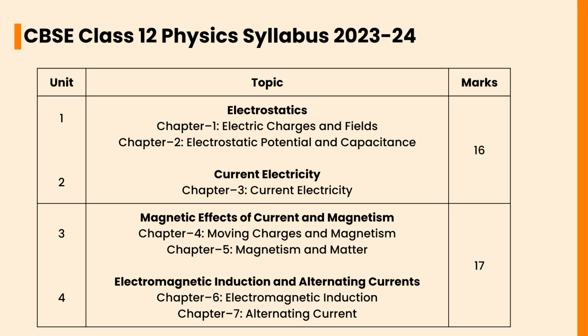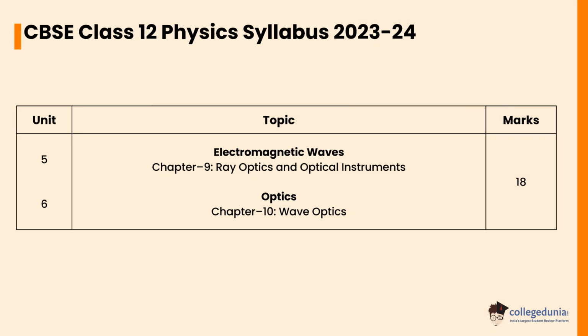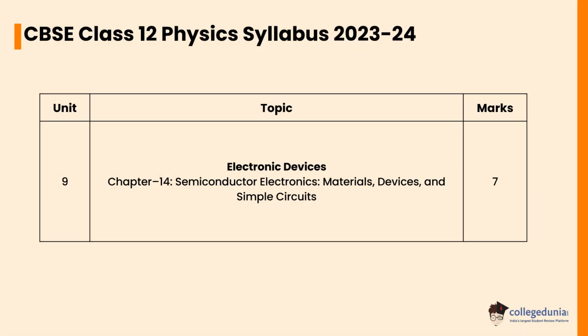In Unit 4, Electromagnetic Induction and Alternating Currents, the chapters are Electromagnetic Induction and Alternating Current, which carry a weightage of 17 marks. In Unit 5, Electromagnetic Waves, the chapter is Ray Optics and Optical Instruments, which carries a weightage of 18 marks. In Unit 6, Optics, the chapter is Wave Optics, which carries a weightage of 18 marks. In Unit 9, Electronic Devices, Semiconductor Electronics, Materials, Devices and Simple Circuits carry a weightage of 7 marks.